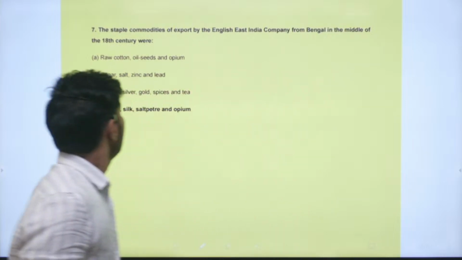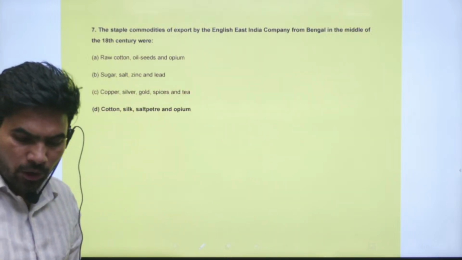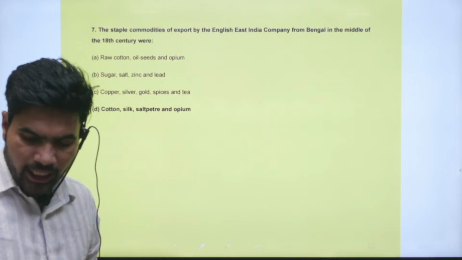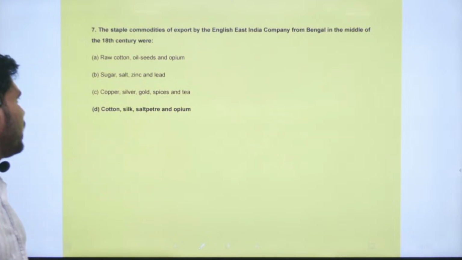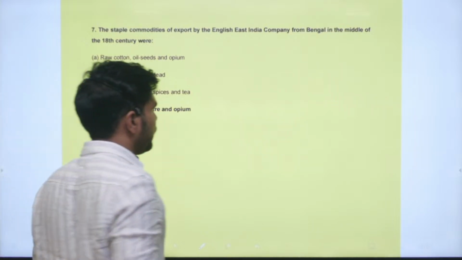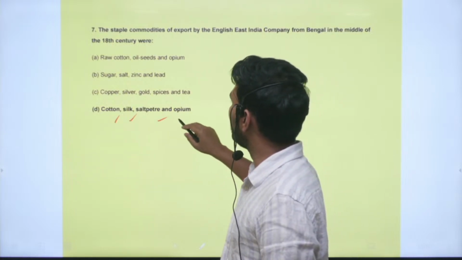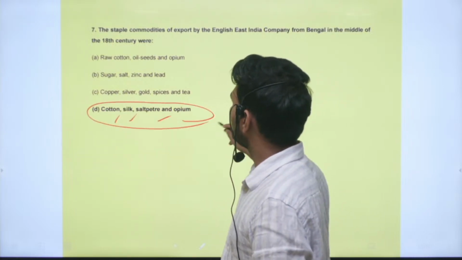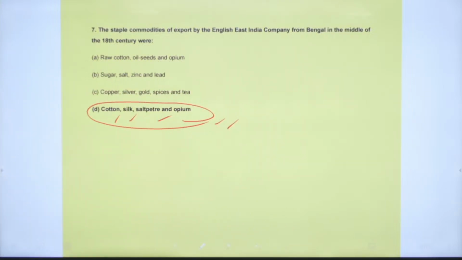Next question, question number 7. The staple commodities of export by the English East India Company from Bengal in the middle of the 18th century were which of the below? The staple commodities exported from India were cotton, silk, saltpeter and opium. These were the common goods exported by the English East India Company from the port of Bengal.